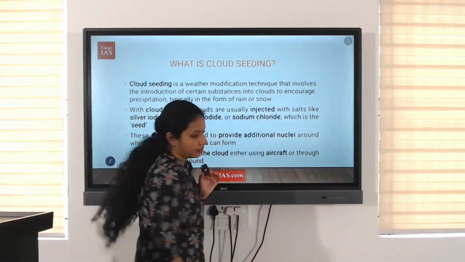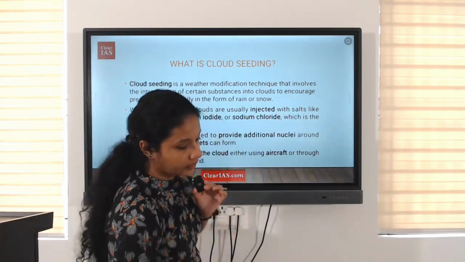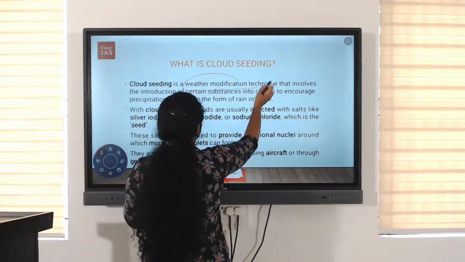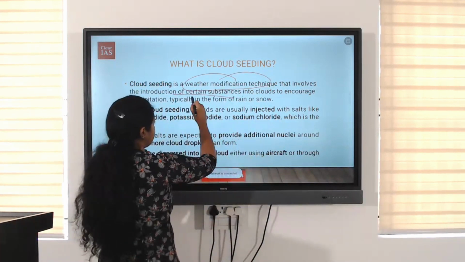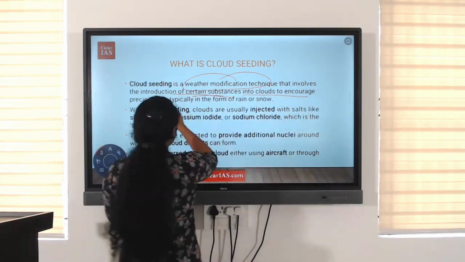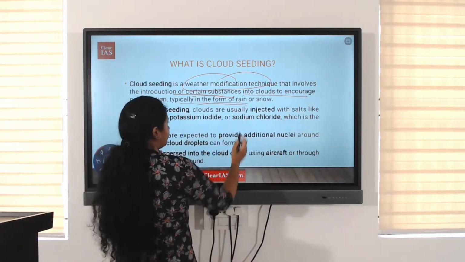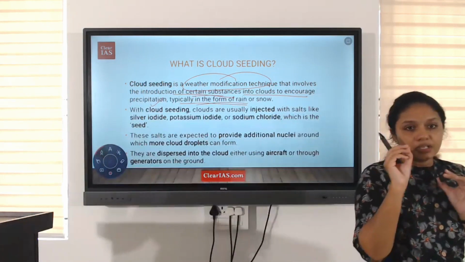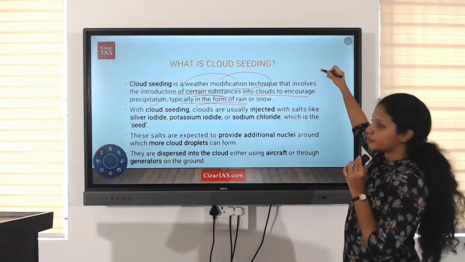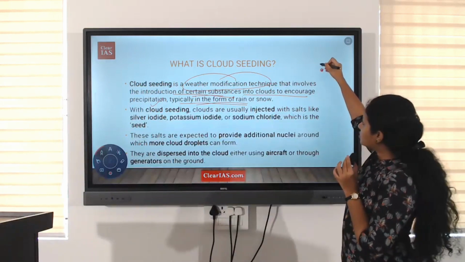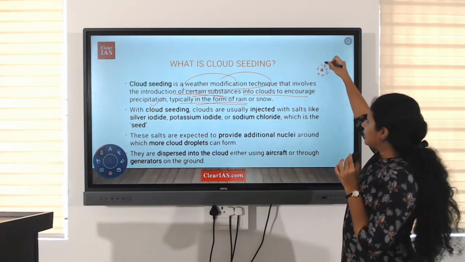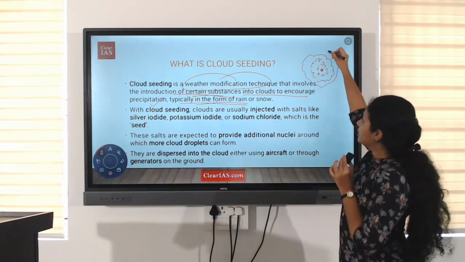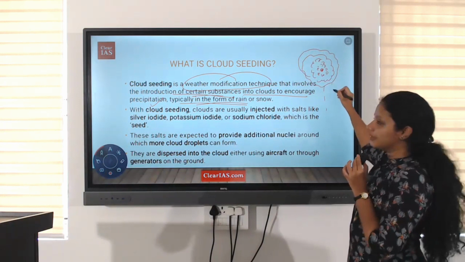So what is cloud seeding? Cloud seeding is a weather modification technique that involves the introduction of certain substances into the cloud to encourage precipitation, typically in the form of rain or snow. As we know, initially there will be nuclei in the atmosphere around which water droplets get accumulated, and ultimately when the accumulation is very high or the size of the cloud increases, it results in rain.